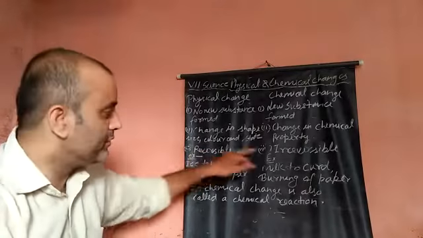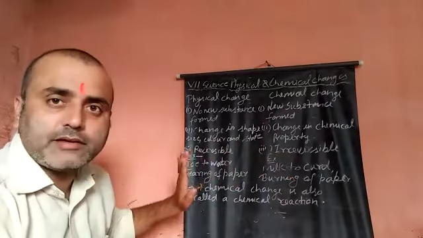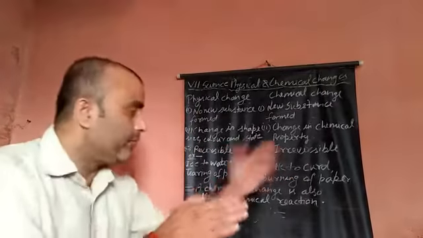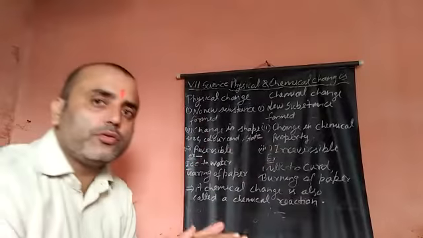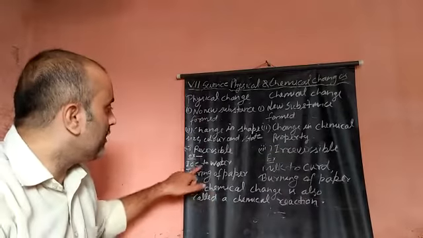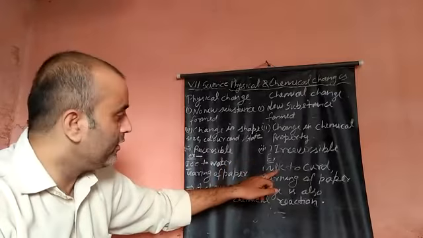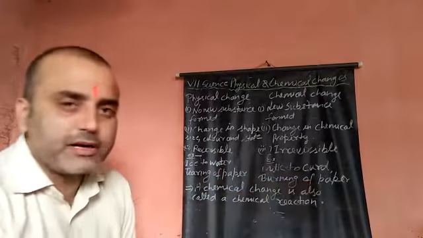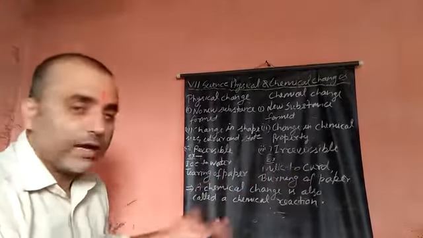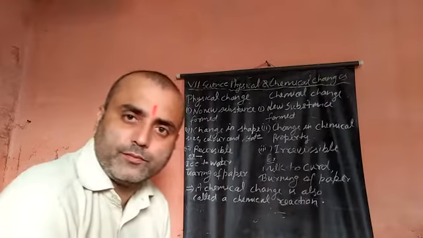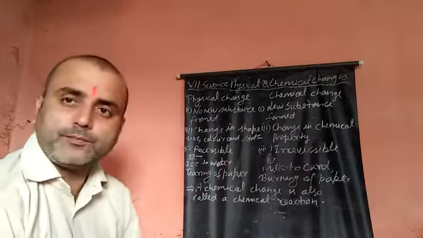Reversible change, irreversible change. You know what reversible is? Ice to water, then water to ice, you can get. But milk to curd, we cannot get curd back to milk. Examples: ice to water, tearing of paper are physical changes. Milk to curd, burning of paper are chemical changes. And you know, another name of chemical change is chemical reaction. So today's topic is this. Thank you.